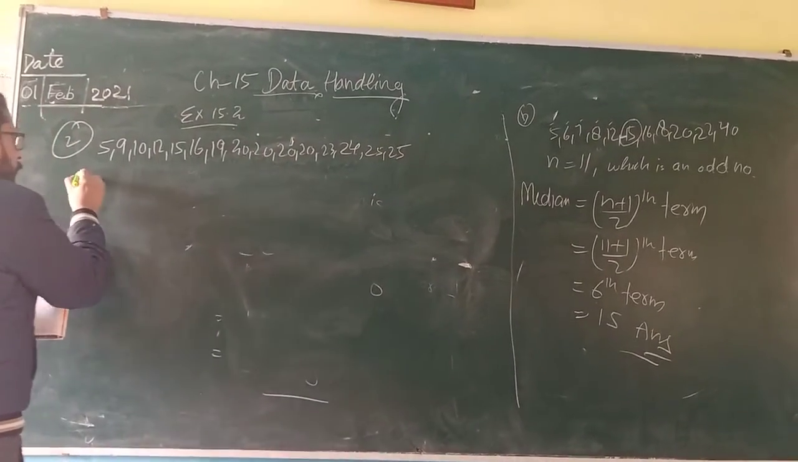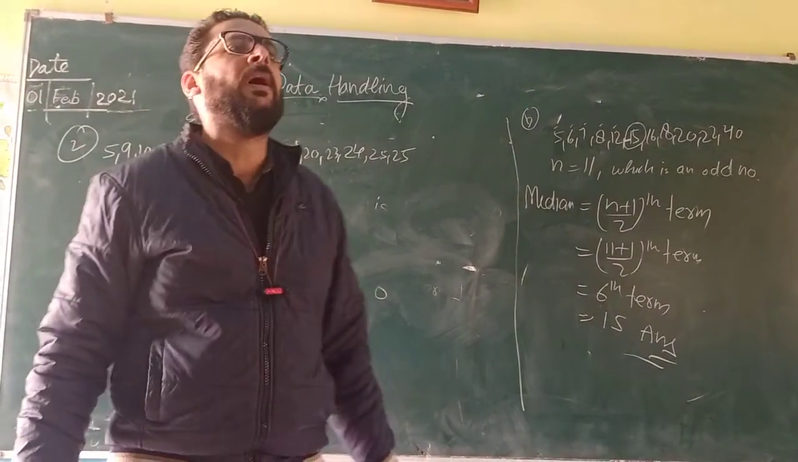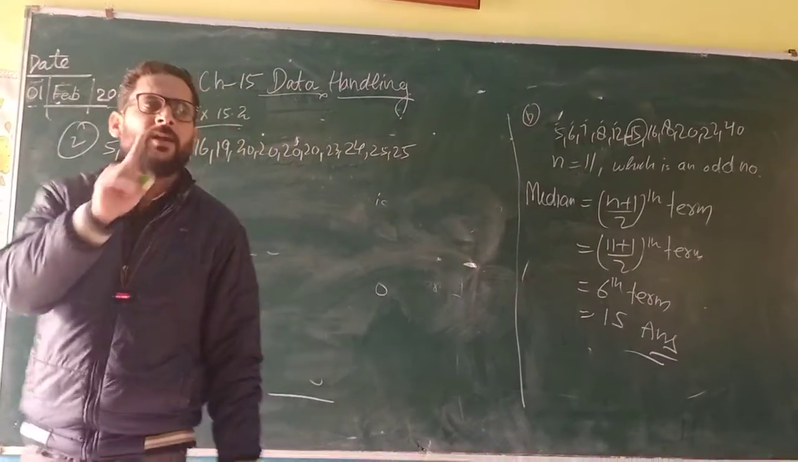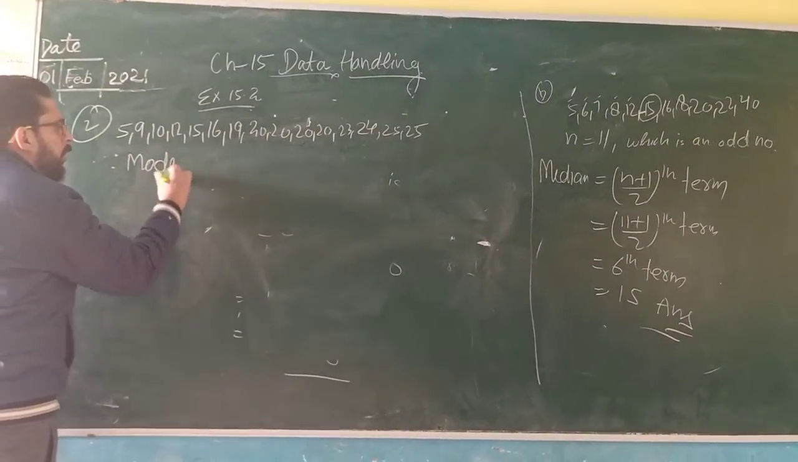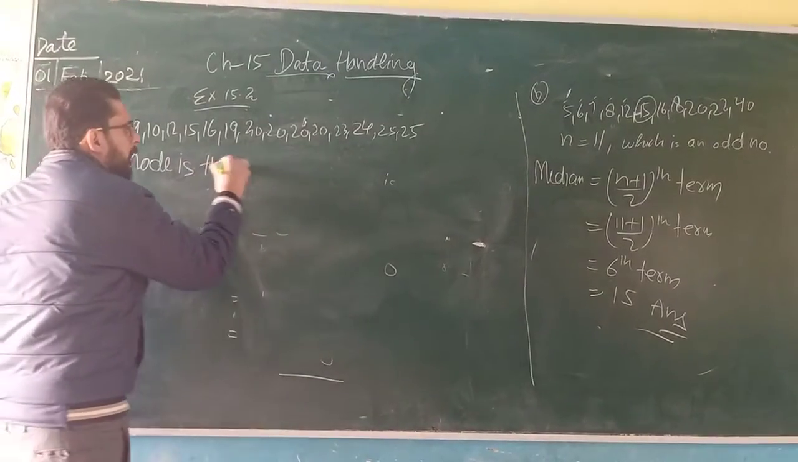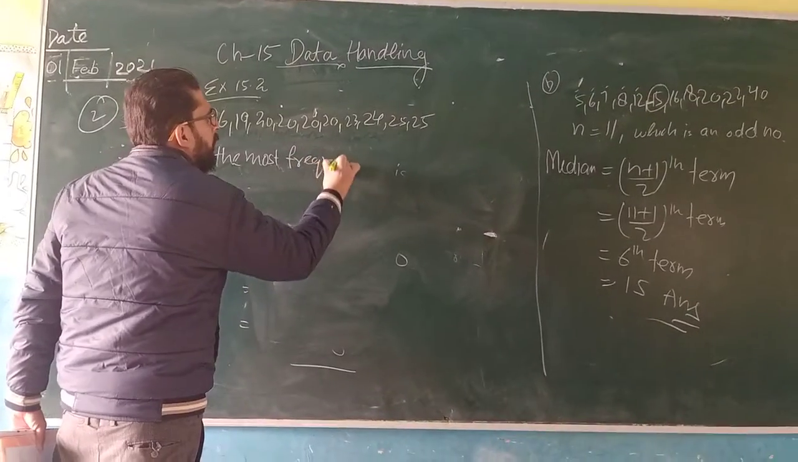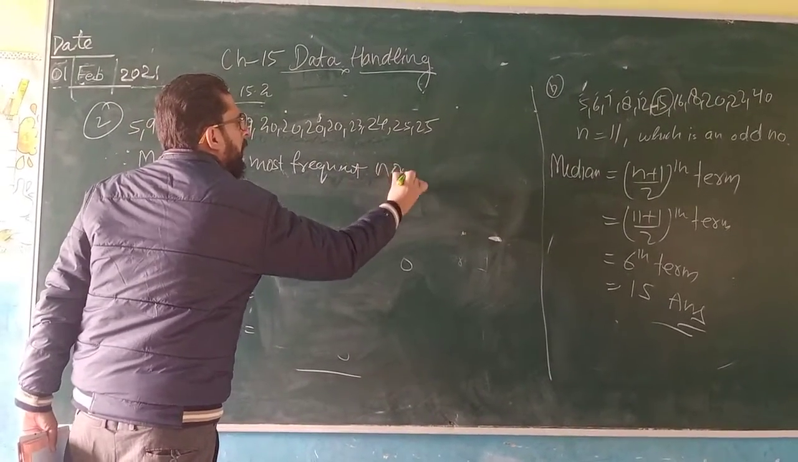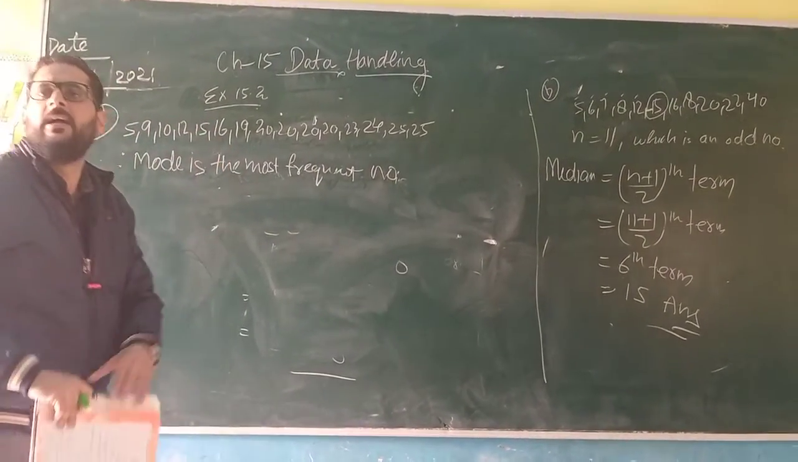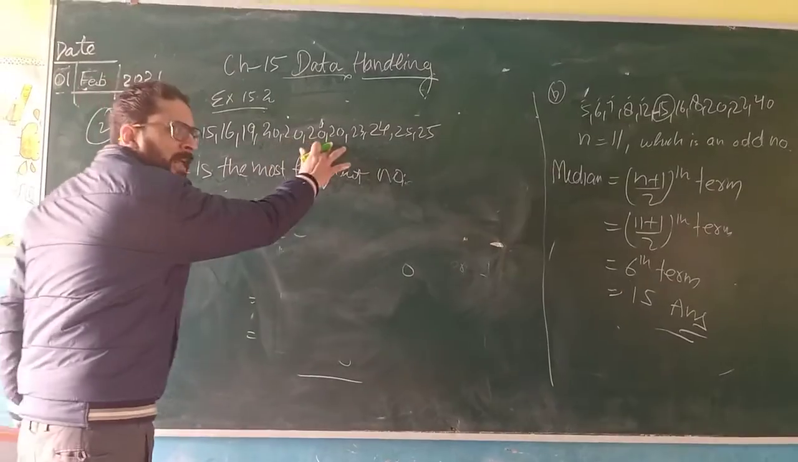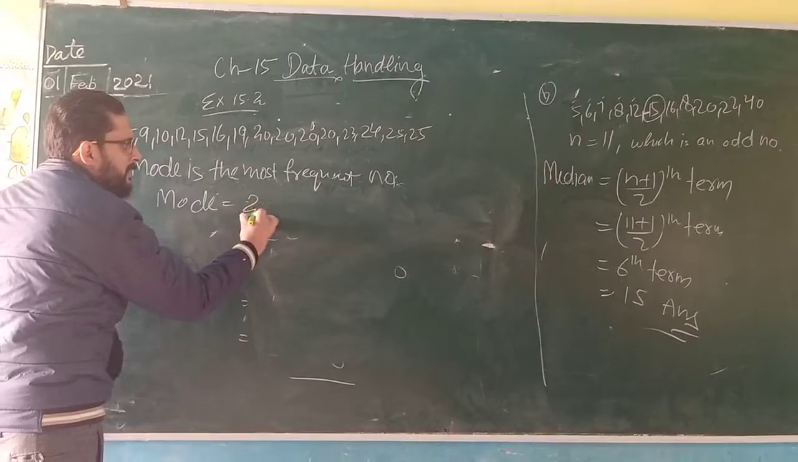First you have to find the mode. Mode क्या होता है? Mode is the most frequent number or most frequent observation. Most frequent means जो सबसे ज्यादा times आ रहा है. In this question 20 is coming 4 times. Therefore mode of this question is 20.